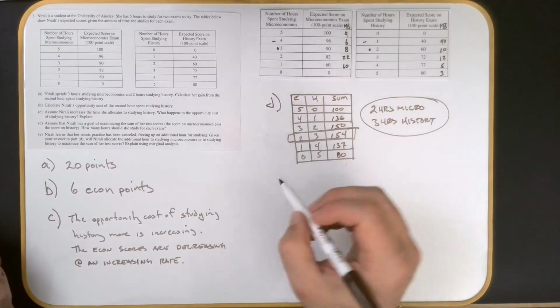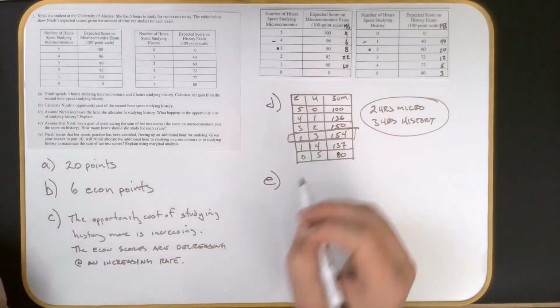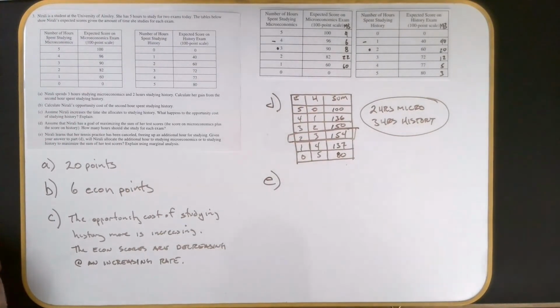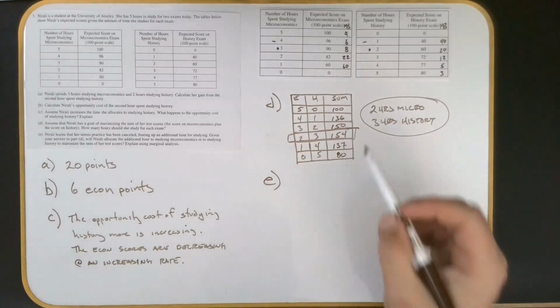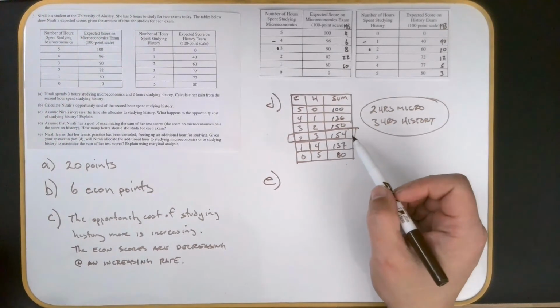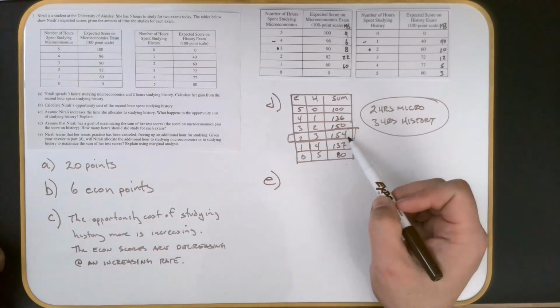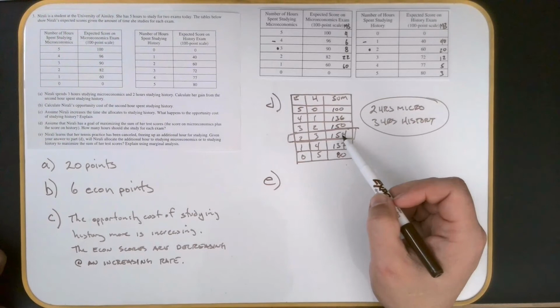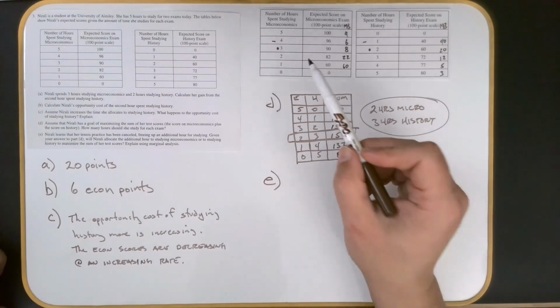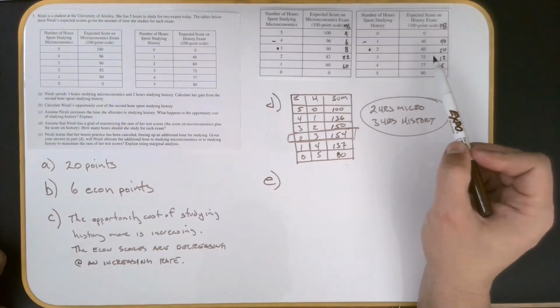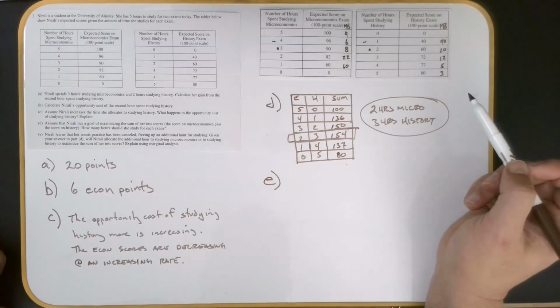And that was D. All right, E. Nirali learns that her tennis practice has been canceled, freeing up an additional hour for studying. Given your answer to part D, will Nirali allocate the additional hour to studying micro or history to maximize the sum? Explain using marginal analysis. Okay, so if she's at this spot right now, we just have to see what's going to help her more. So let's see what would help her more, adding the hour to econ or adding the hour to history. So here's our marginal analysis.